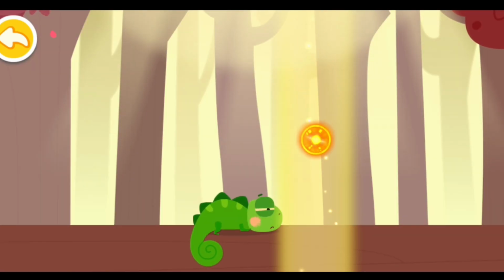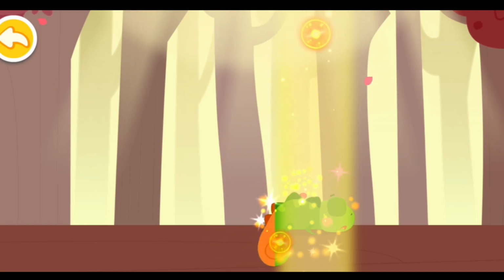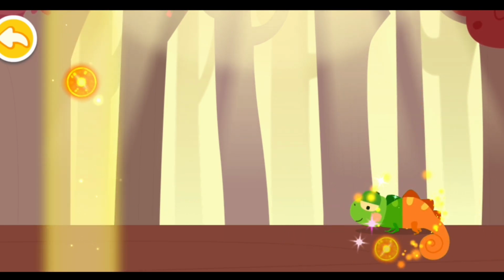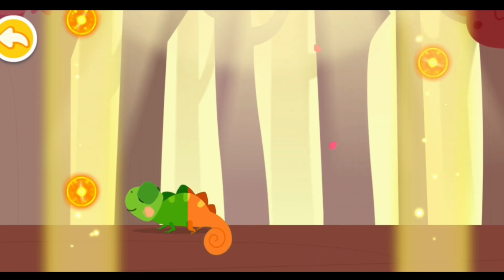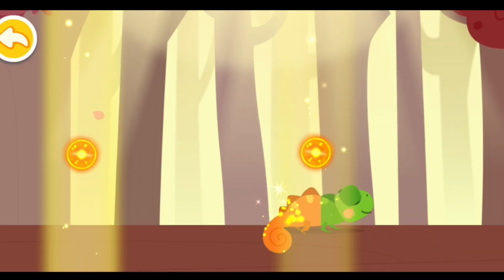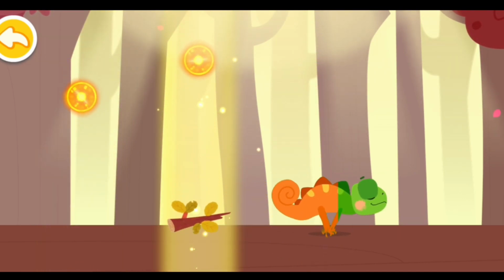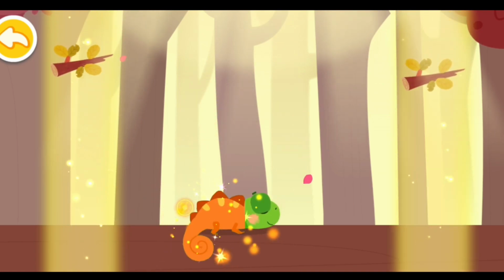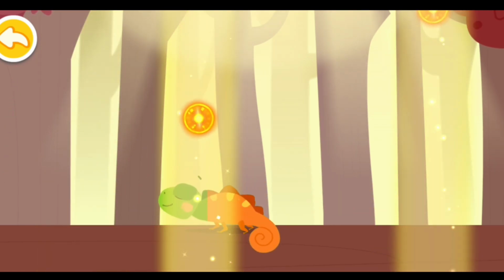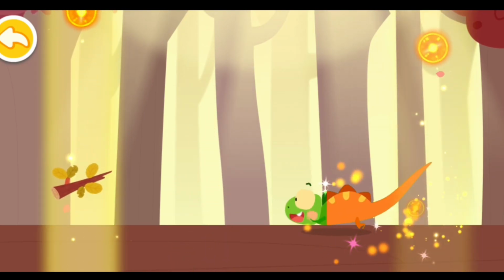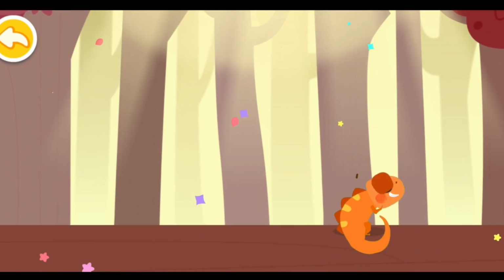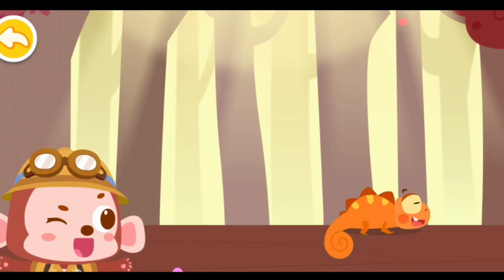The lizard is crawling so slowly. Let's help it sunbathe so it can move more quickly. After sunbathing, the lizard is full of energy.